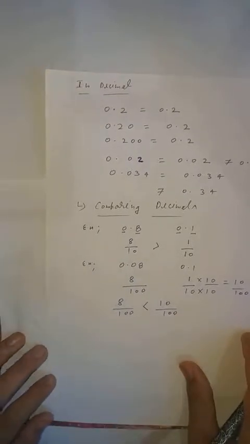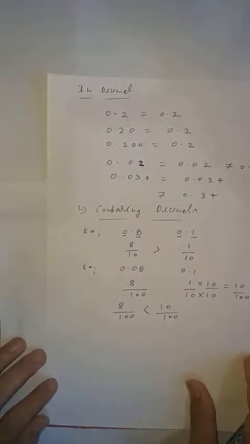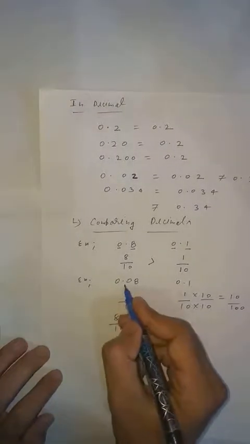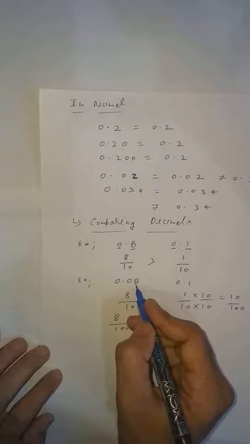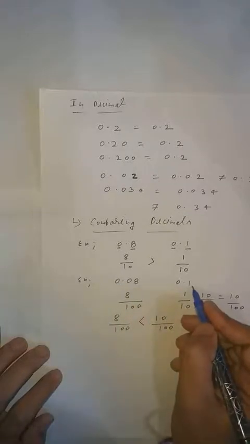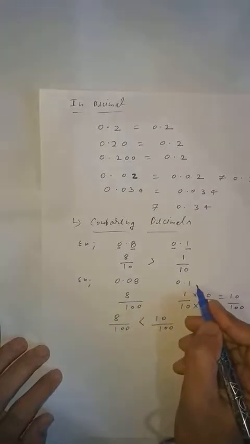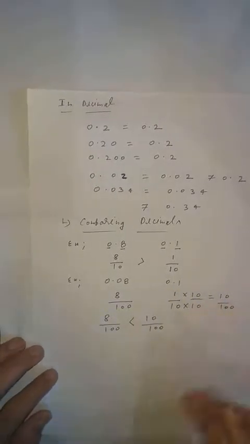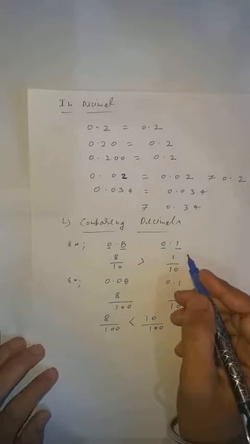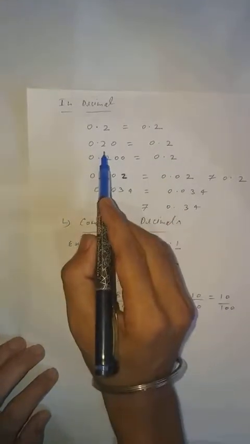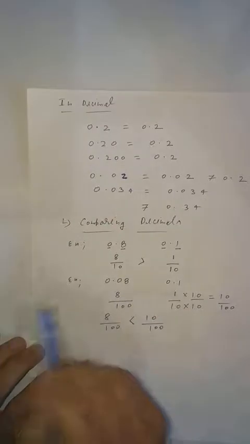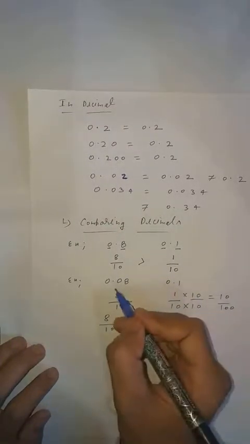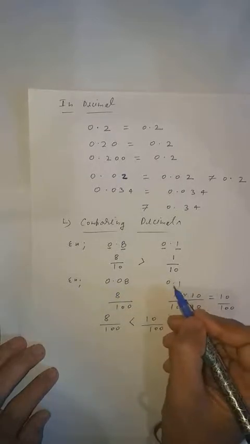Clear, students? Now, another method, how can you find out? Another method: 0.08, here after the decimal 2 digits are given. Clear, students? Here after the decimal 1. So what I explained in decimals: if you put 0 on the right-hand side, there will be no effect on the number. Clear, students? If after the decimal you put 0, there is no effect. So here you can simply add a 0. So here it will become 0.08 and here it will become 0.10.